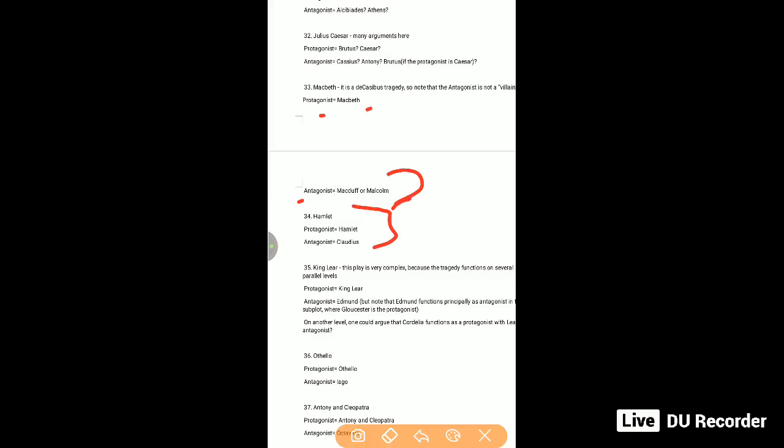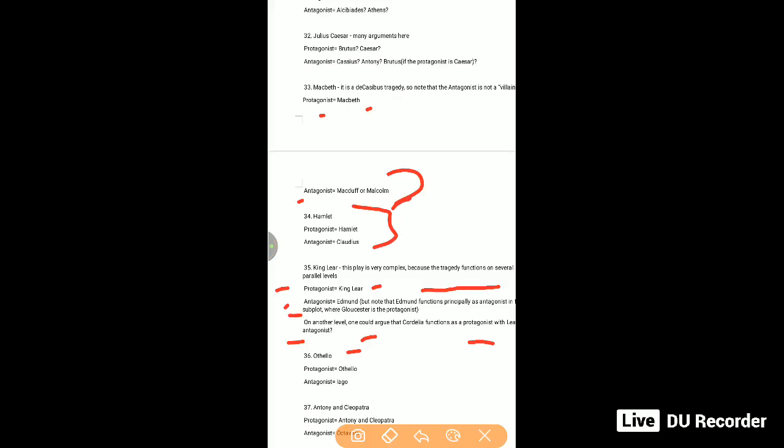King Lear. This play is very complex because the tragedy functions on several parallel levels. In King Lear, the protagonist was King Lear. You can call him the protagonist of the work. Antagonist was Edmund, but note that Edmund functions principally as antagonist. The subplot where Gloucester is the protagonist, so here is a subplot. That's why we can call him protagonist. On another level, one could argue that Cordelia functions as protagonist with Lear as antagonist.